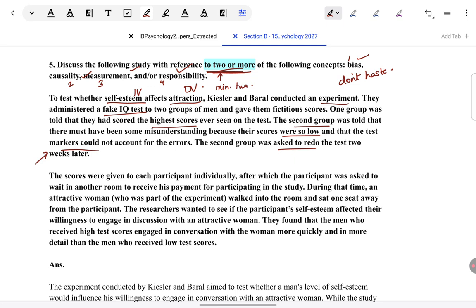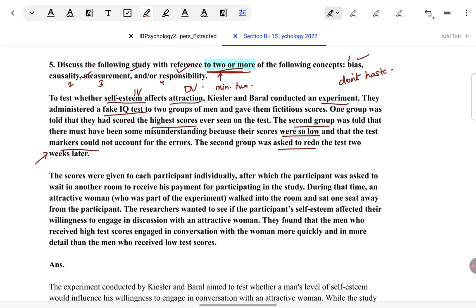The researchers wanted to see if the participants' self esteem affected their willingness to engage in discussion with an attractive woman. They found that the men who received the highest test scores engaged in conversation with the woman more quickly and in more detail than the men who received low test scores. Okay, now in this part, what we are seeing is after manipulation of the IV, how did they measure the DV and what did they find?